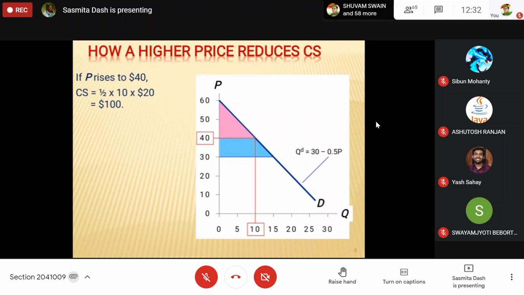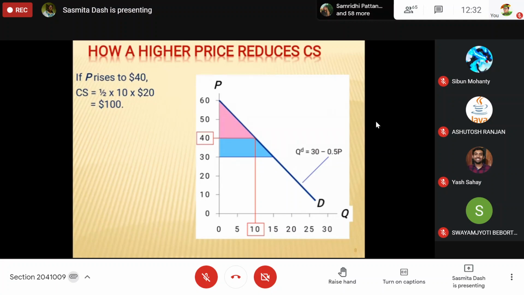A person whose WTP was 50, paying 30 rupees, had 20 rupees of consumer surplus. Now when he is paying 40 rupees, his consumer surplus has decreased by 10 rupees. Instead of 20 rupees per unit, he is now getting 10 rupees per unit.